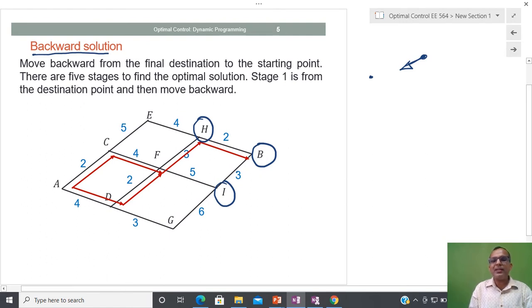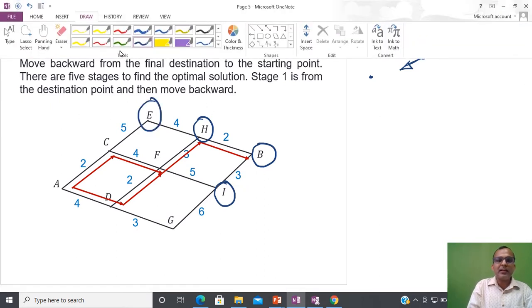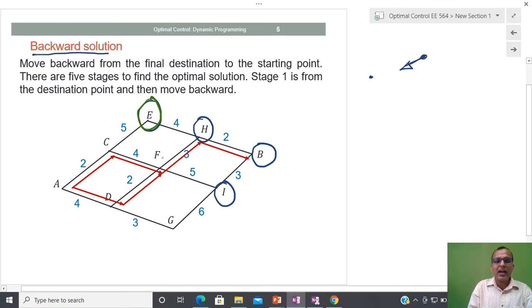Now if I take this other path, then the cost associated with this path is equal to 3. After that, if you select any one of these, then nearby I have three different things. I am going to change the color. So I have this, and after that I have this.